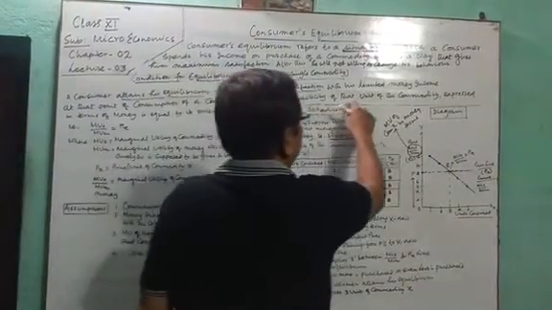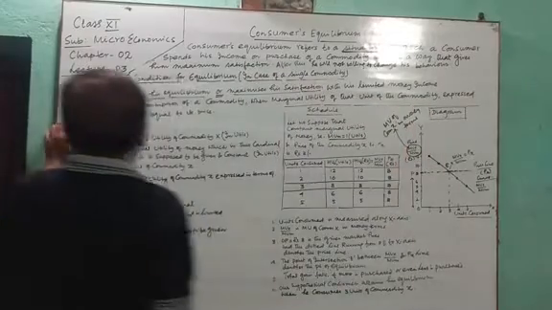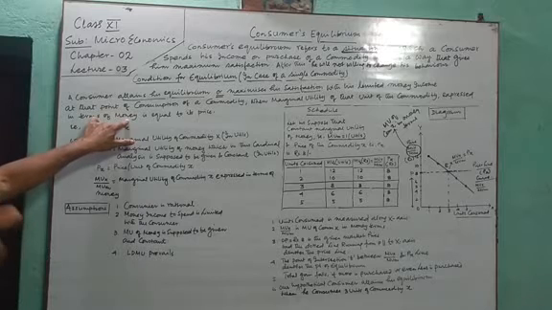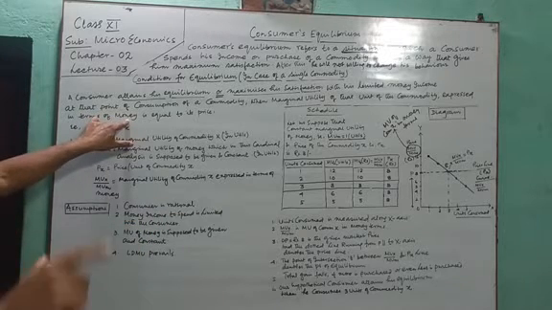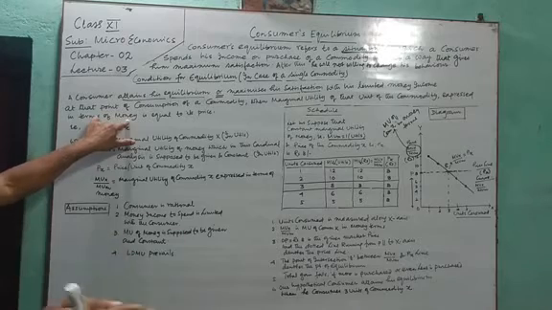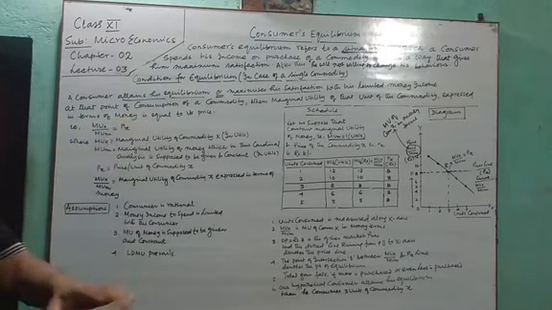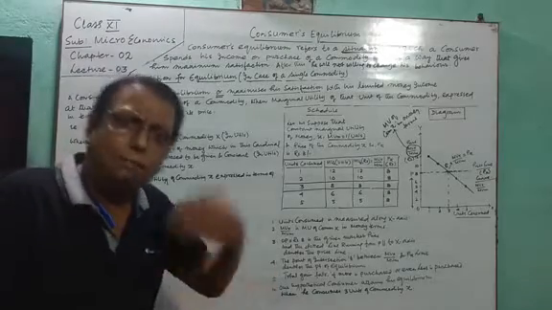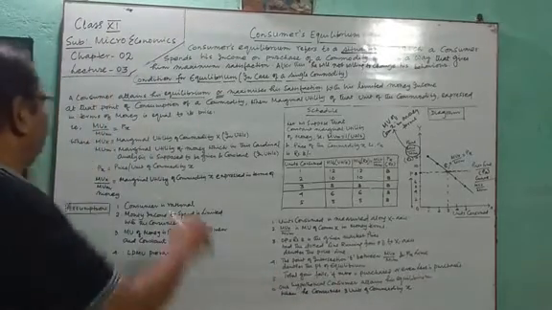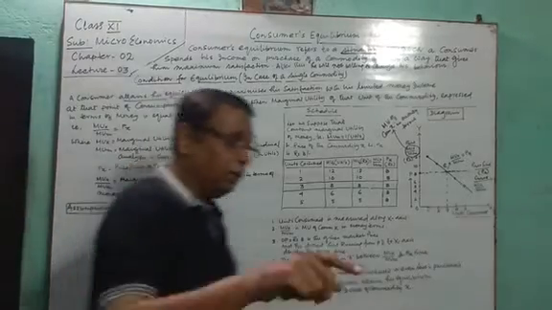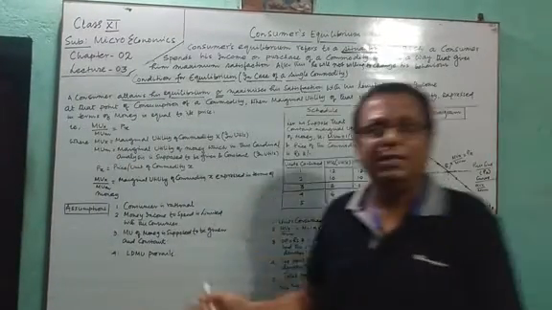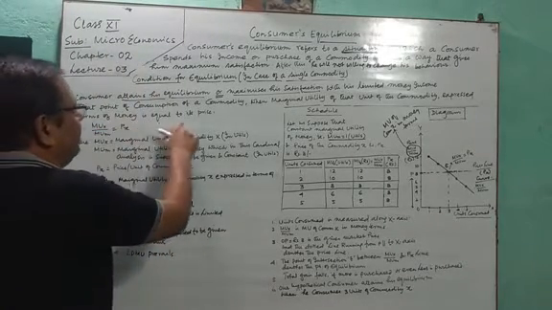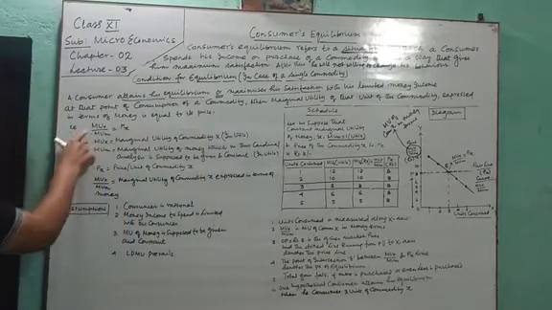When the marginal utility of that unit of the commodity is expressed in terms of money. Because we know that marginal utility is not expressed in money, rather it is expressed directly in utils. But if that marginal utility can be expressed in terms of money, then we can see the relationship between the money spent and the utility obtained directly, because utility will be measured in rupees, and the spending will also be in rupees. In terms of money it is equal to its price, that is MUX by MUM.